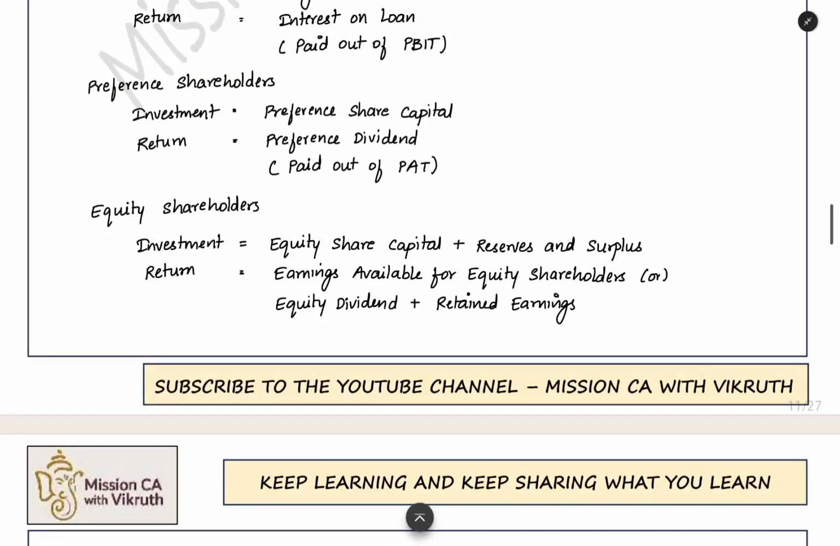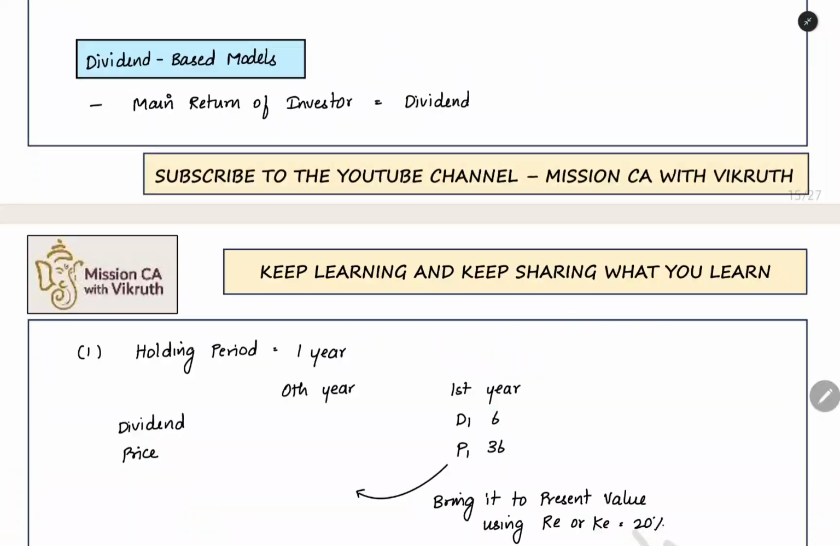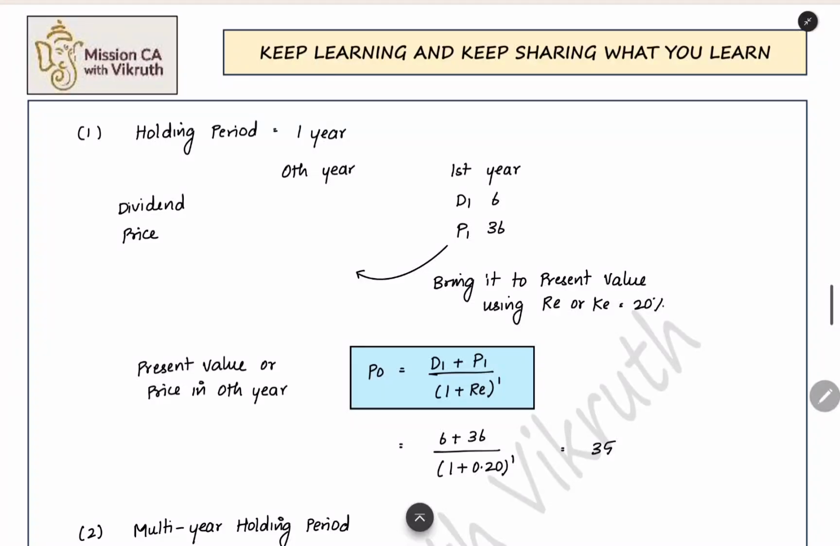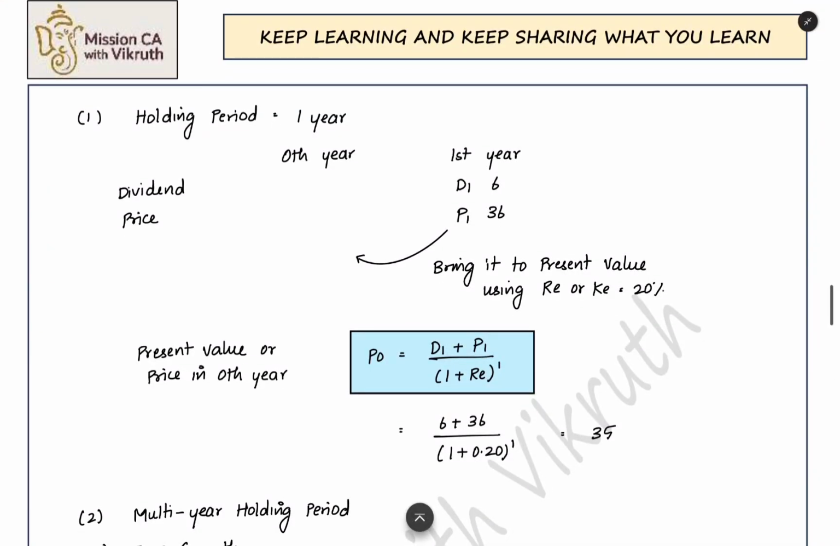Now we can see the dividend based models one by one. In dividend based models, the main return of the investor is dividend. Dividend will be our main focus. Here we have different models. For example, if the holding period is only 1 year, you are purchasing now and at the end of the first year you will sell it. Now what is the cash flow you are getting? At the end of the first year you will get 1 year dividend.